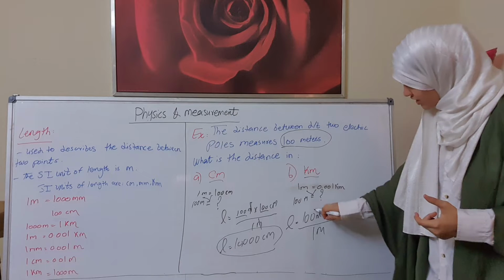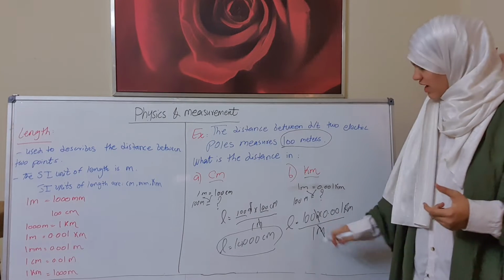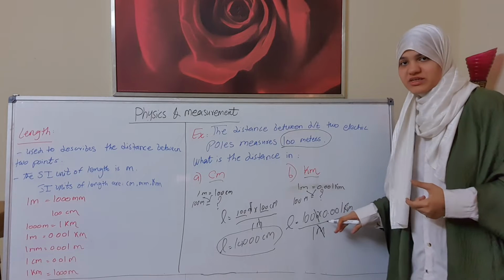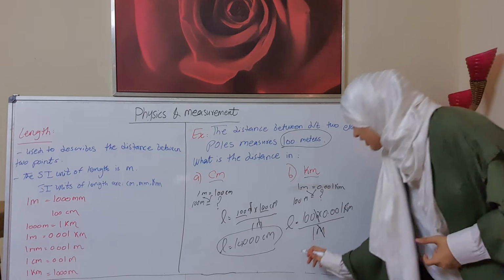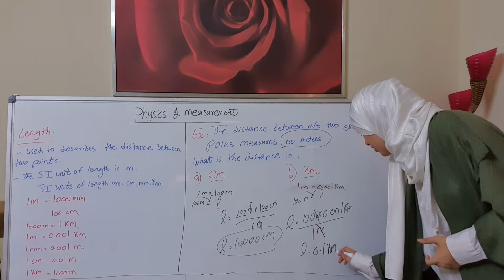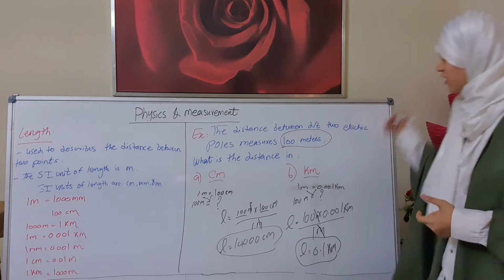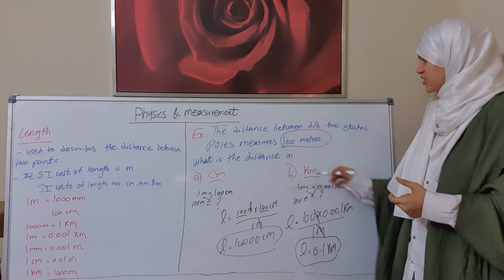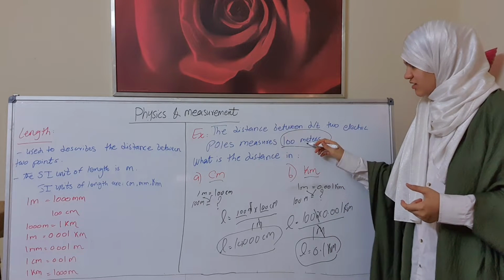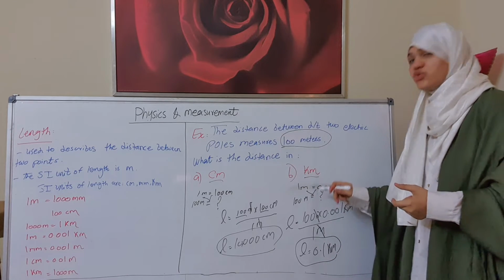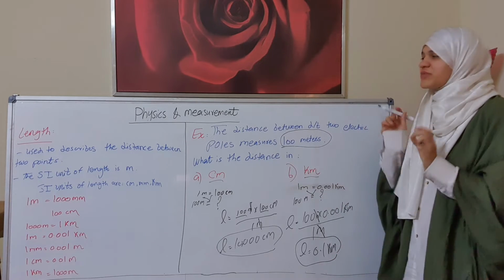Now we will cut meter by meter, and then what we have is 100 times 0.001 kilometer. So that means length is equal to 0.1 kilometer. Now the final answer for kilometer is 0.1 kilometer, which means 100 meter is equal to 0.1 kilometer and 1 meter is equal to 0.001 kilometer.